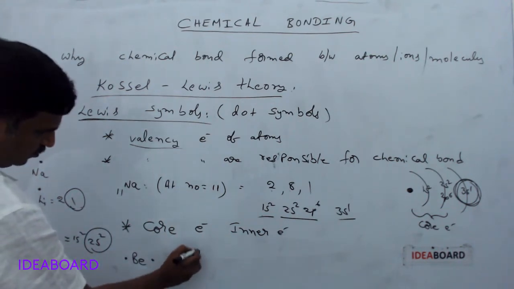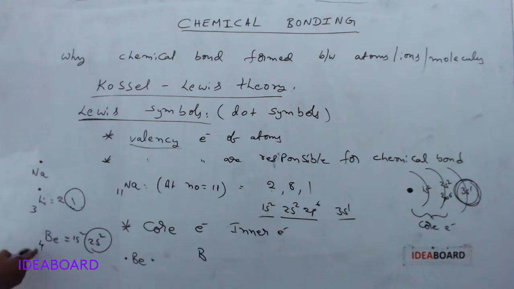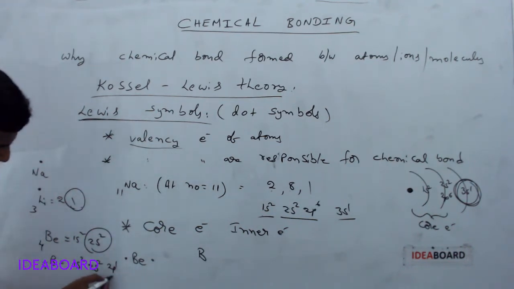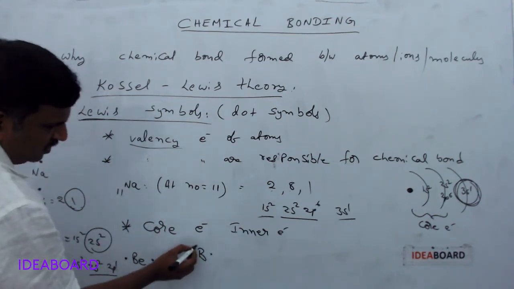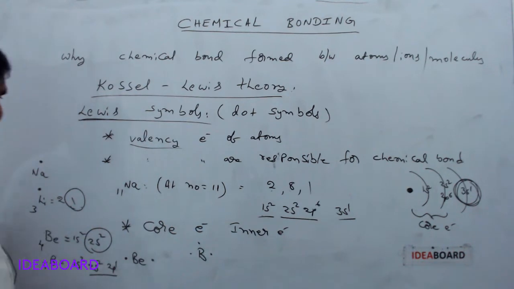And next, suppose boron is taken. We know boron's atomic number is 5. Then what is the configuration? For boron, I am writing here atomic number 5. So it is 1s2, 2s2, 2p1. Then how many electrons does boron have in the valence shell? 3 electrons. So 3 electrons we can indicate like 1, 2, 3.